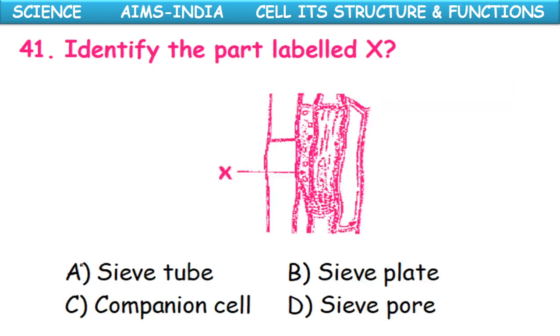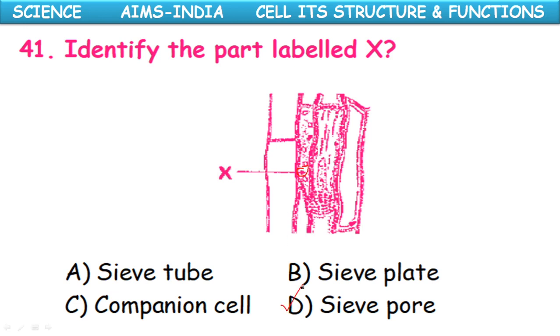Okay. Identify the part labeled X in the figure. Sieve tube, sieve plate, companion cell, sieve pore. It is the sieve pore.